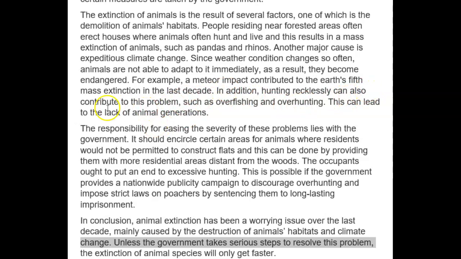And then I didn't understand this, to the lack of animal generations. Again, it's an issue of vocabulary here. I didn't really understand what this meant, and so it just felt kind of awkward. So a lot of this is good. I know that right now I'm focusing on the mistakes, and it might seem like there are a few of them, and okay, yeah, well, there were some mistakes, but I thought your grammar was good.